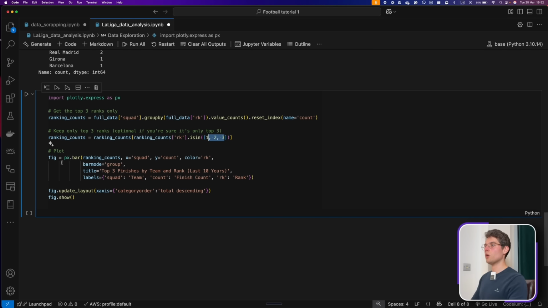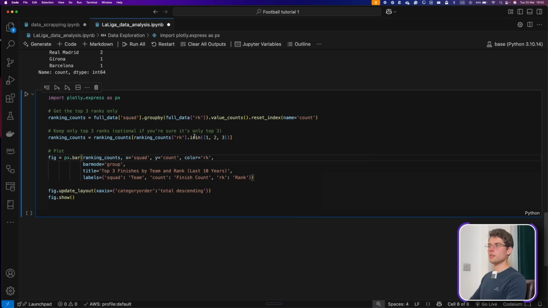So here the way we call Plotly, we just call fig equals px, because that's the abbreviation we're using, dot bar, because this is a bar chart. And here we have a few interesting attributes that we're going to fill. First is the X and Y axis. Always, when you plot a bar chart, you have an X and Y axis. So the X are the teams, and the Y is the count of how many times that team ranked in that position. Color here is RK.